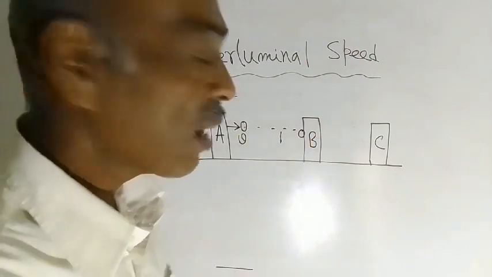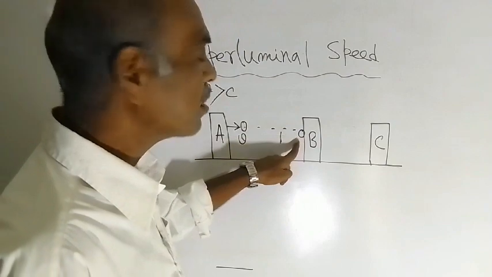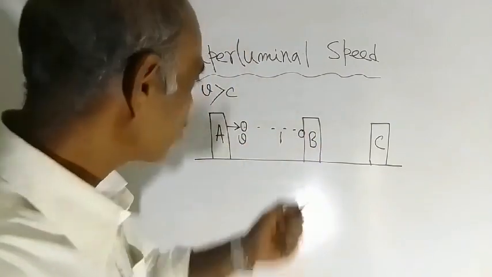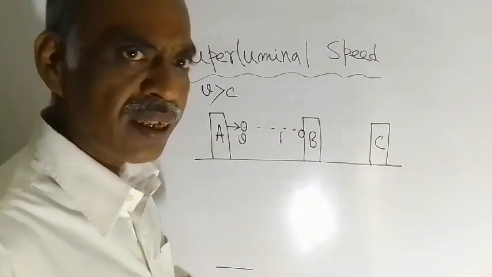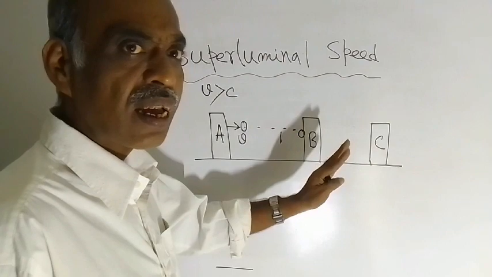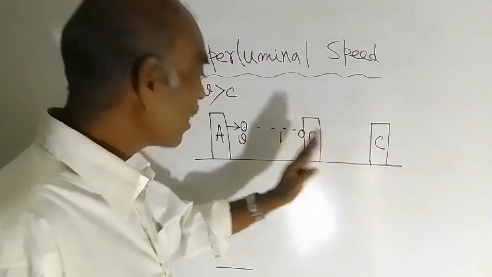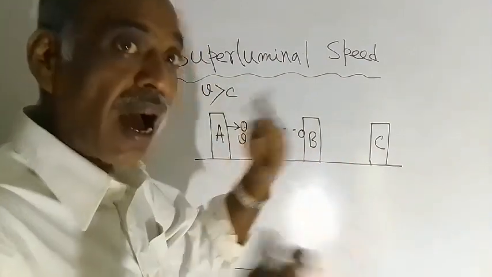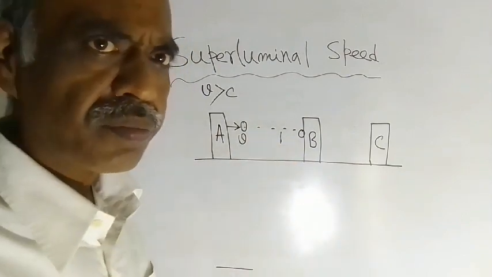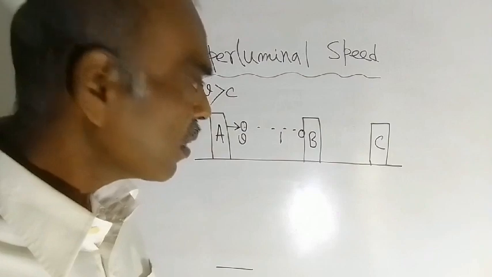Light will reach here when the ball reaches B. Am I right? Because c is less than v. So the ball will first reach B, and the light will be just behind the ball. Am I right?